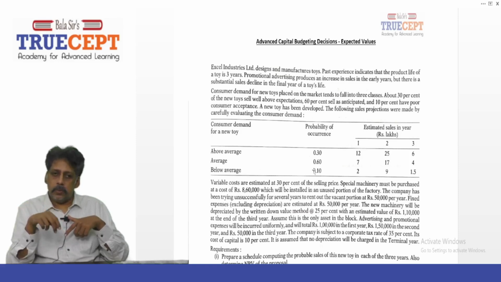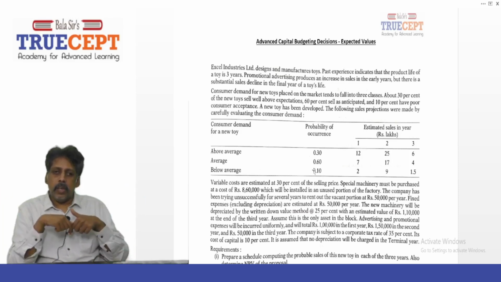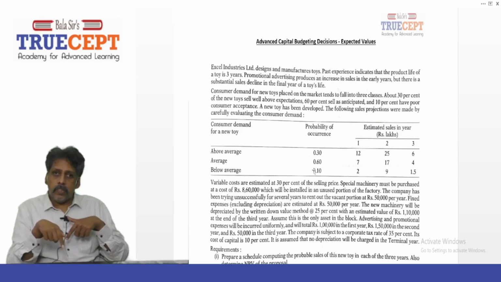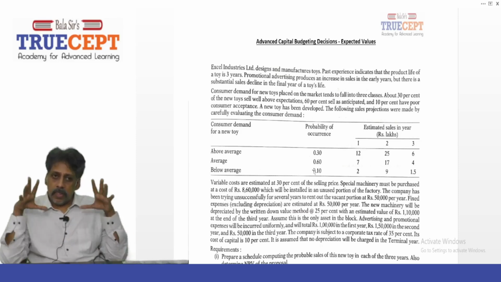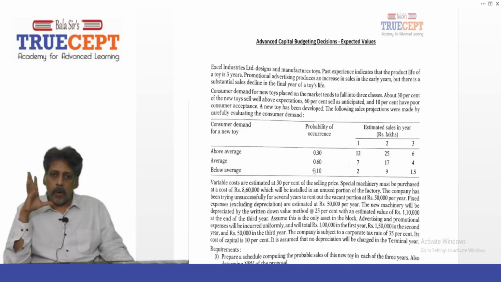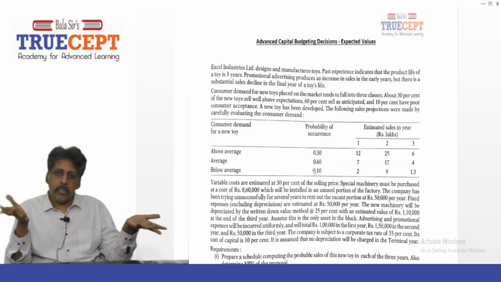So not an issue, it's only a vacant space. Suppose that space was let out and you've been earning 50,000 per annum rent, and now you want to launch this product and use that space for manufacturing the toys. Then that 50,000 becomes an opportunity cost. But here, you never found a tenant.